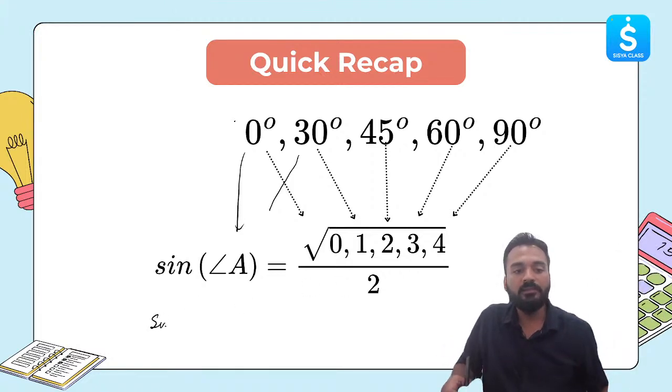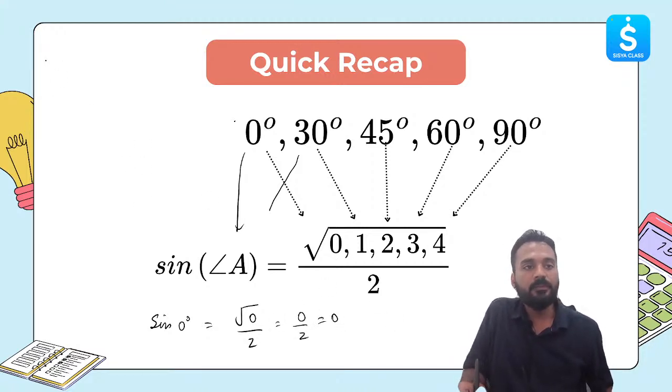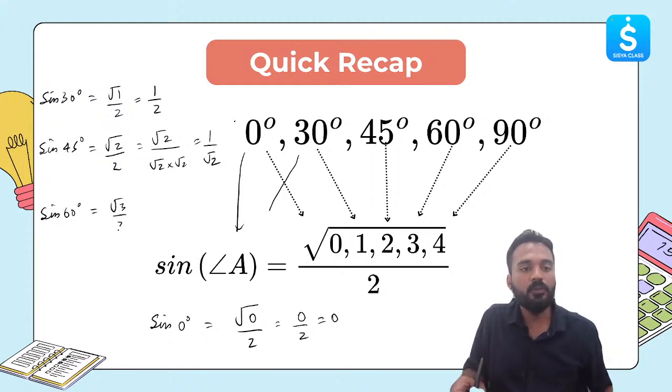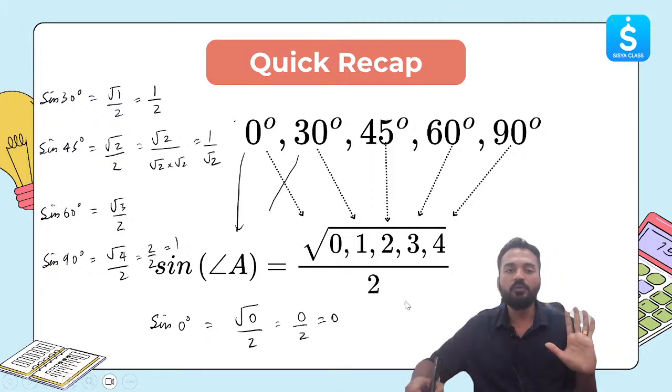Once you put it over here, sine 0 degree will be equal to root of 0 by 2. Root of 0 is 0, so 0 by 2 is 0. Same way, sine 30 degree is root of 1 by 2, which is 1 by 2. Sine 45 degree is root of 2 by 2, which when you rationalize gives root 2 by square root of 2 into square root of 2, which is 1 by root 2. Sine 60 degree is square root of 3 divided by 2. Sine 90 degree is square root of 4 divided by 2, which is 2 by 2, that is 1.